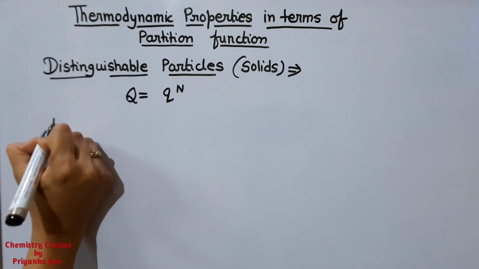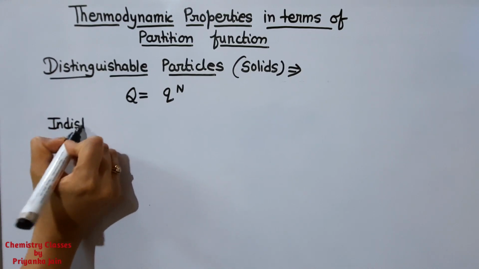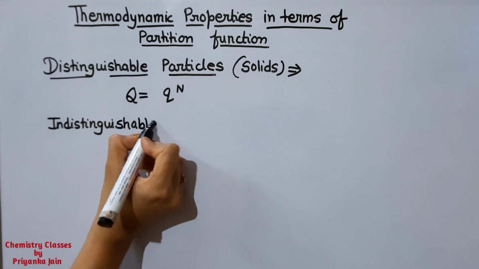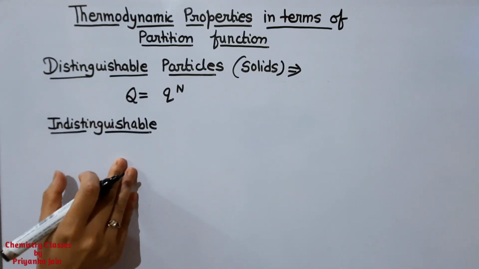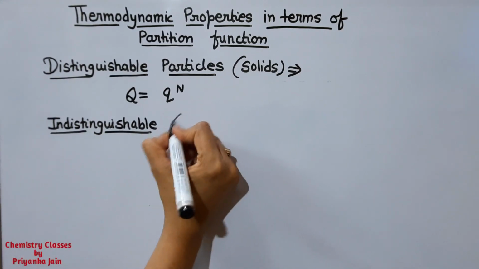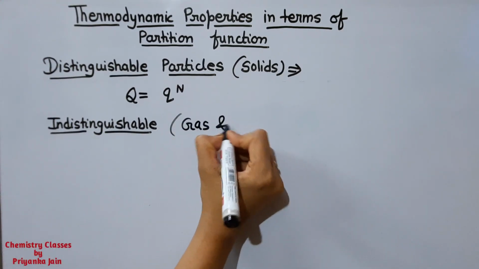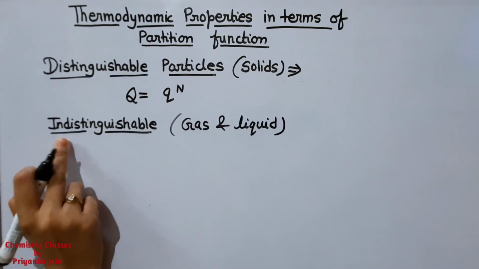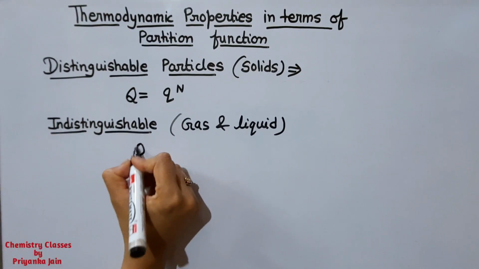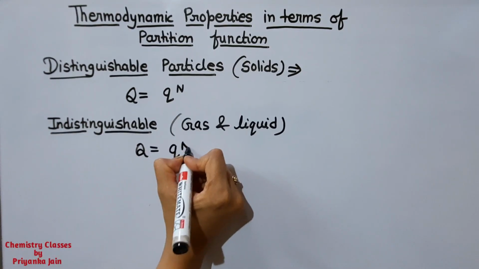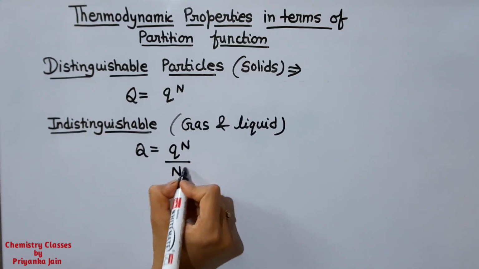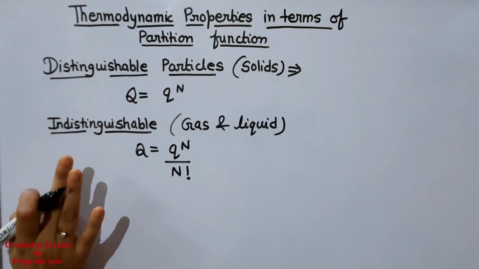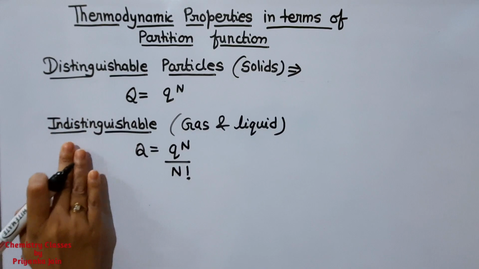While for the indistinguishable particles, what are they? The particles which we cannot distinguish. It means the gas particles and the liquid particles. These behave as indistinguishable particles, and for them Q is given by q to the power N upon N factorial. I have cleared these things in my video on the partition function, so we are not discussing them again here.